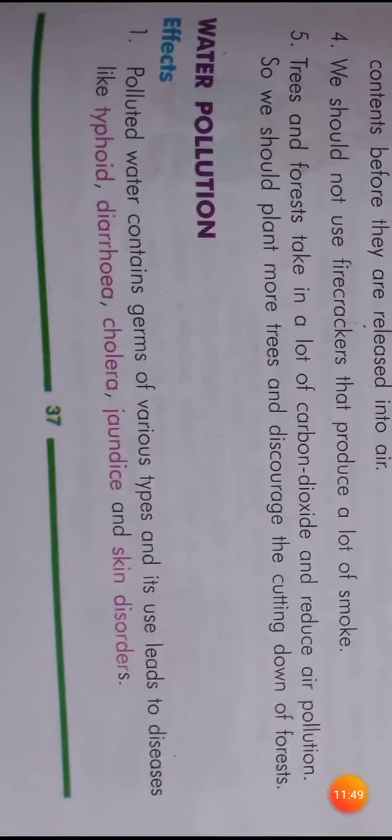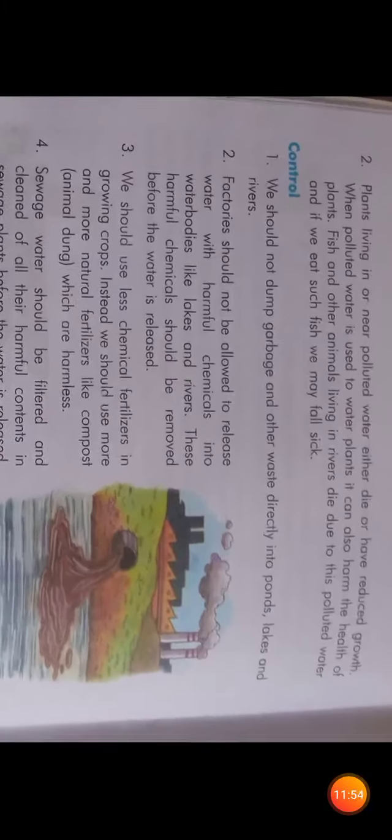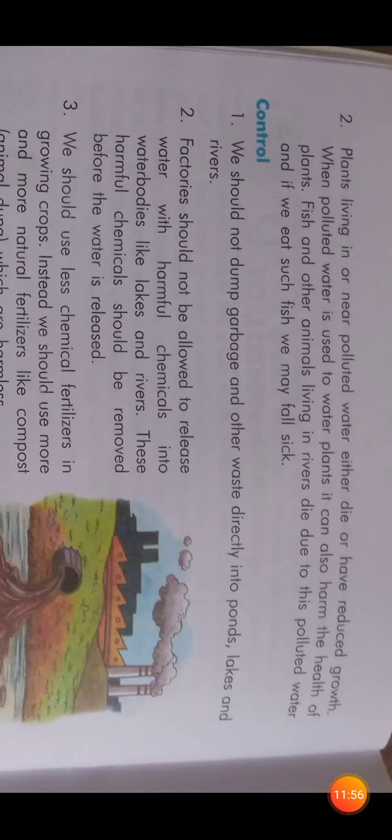Okay, let's go to the next page. We almost end up. Number two, plants living in or near polluted water either die or have reduced growth. When polluted water is used to water plants, it can also harm the health of the plants. Fish and other animals living in the rivers die due to this polluted water, and if we eat such fish, we may fall sick.